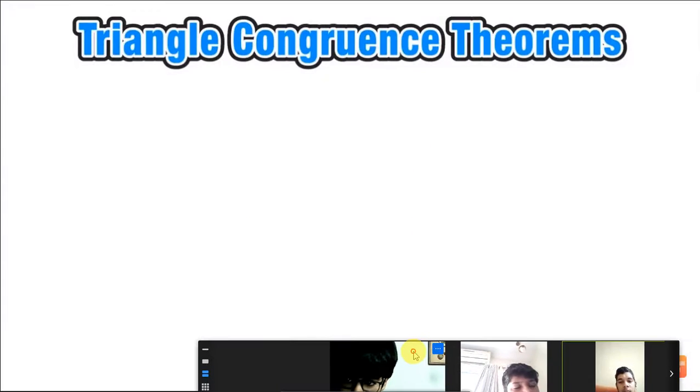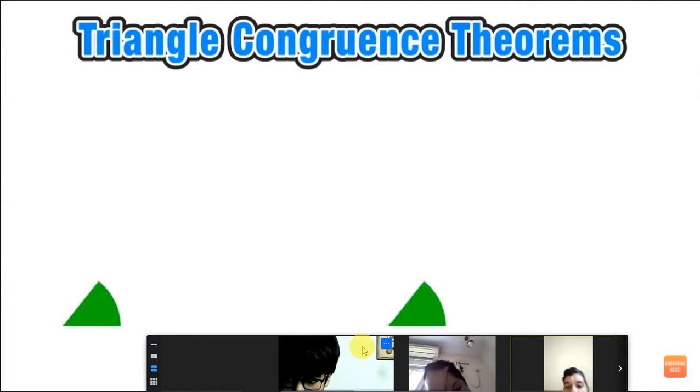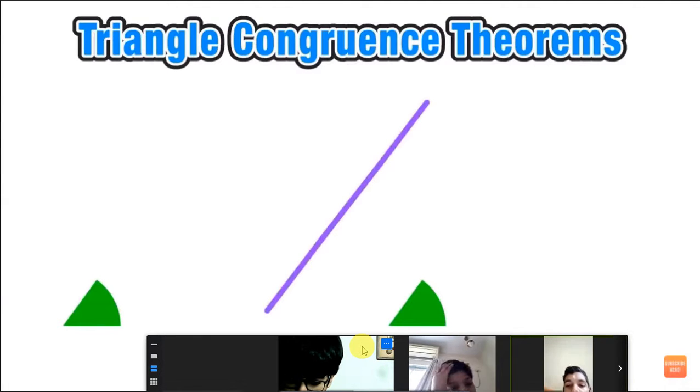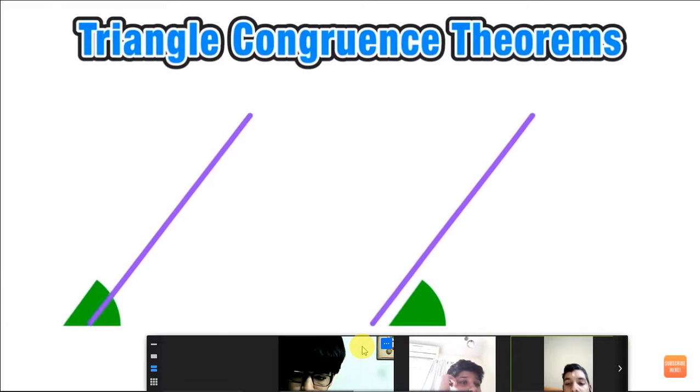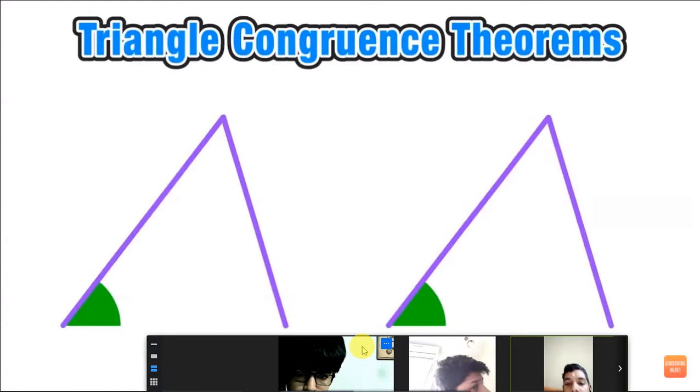Let's go ahead and explore why angle-side-side would not work as a triangle congruence theorem. If we have a set of corresponding angles that are congruent and a set of corresponding sides that are congruent, okay, so we have two sets. We have an angle followed by two consecutive congruent sides. The issue is with that second congruent side, since we don't know the angle in between the two congruent sides, we don't exactly know its position.